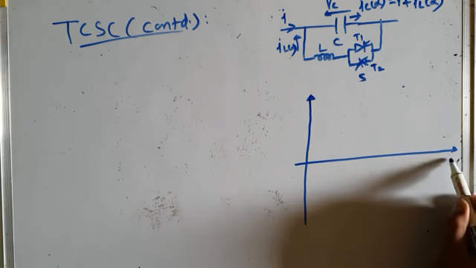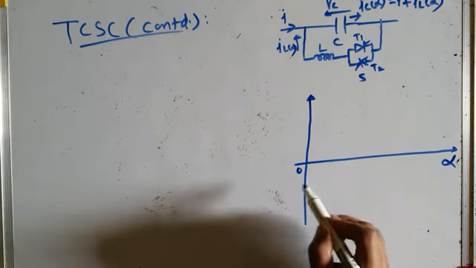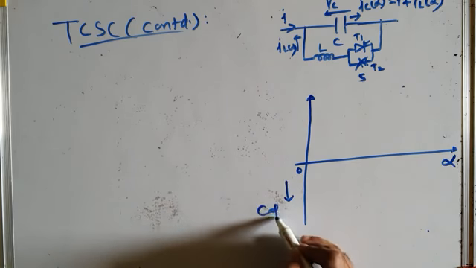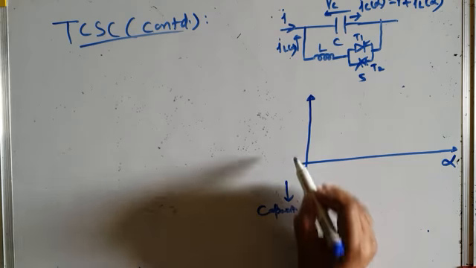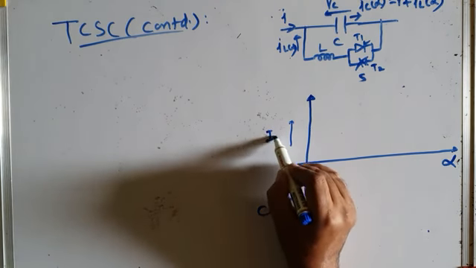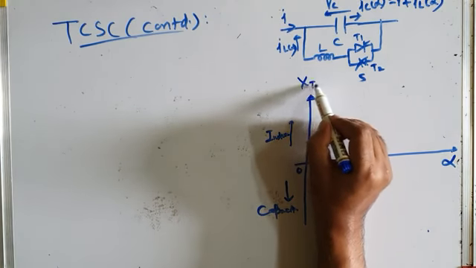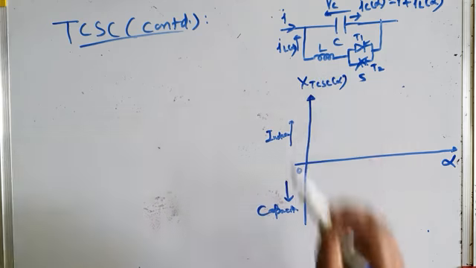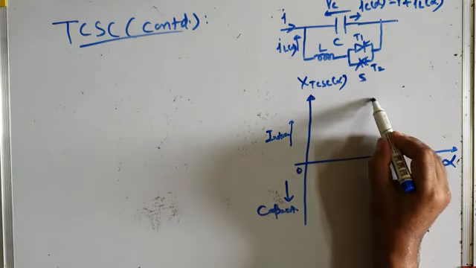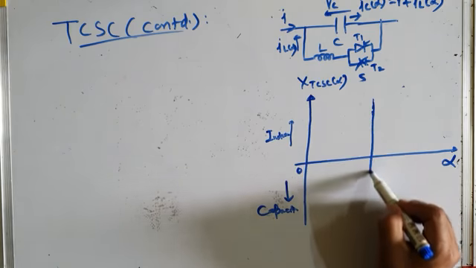This is our alpha, this is the capacitive mode of operation, and this is the inductive mode of operation, and this is XTCSC, the TCSC reactance, which is a function of alpha, and this is the resonance point.